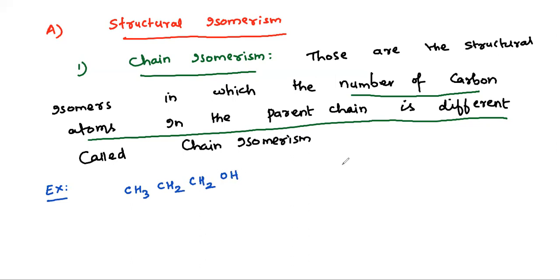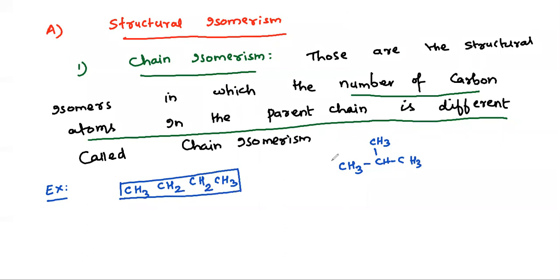And the next one, CH3, CH2, CH3, CH3. I hope you know this. Here 4 carbon atoms are there in the parent chain, and in the other case 3 carbon atoms. Therefore, both are chain isomers. This is one example.